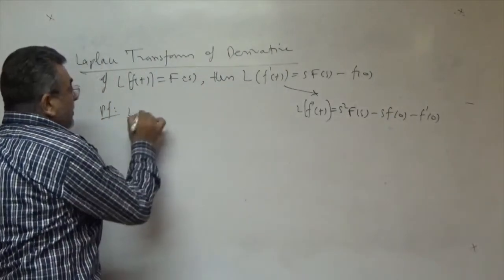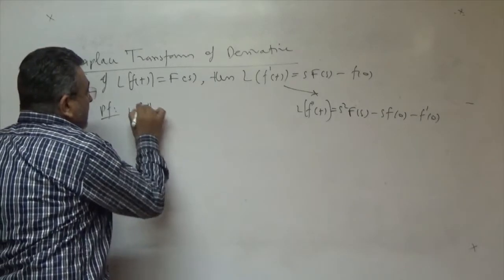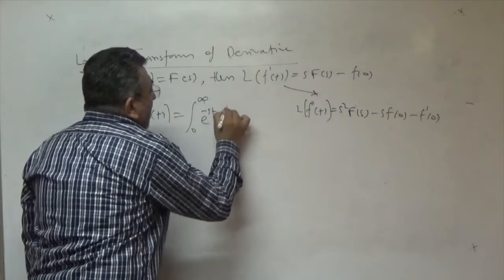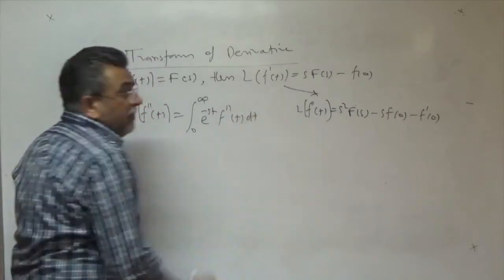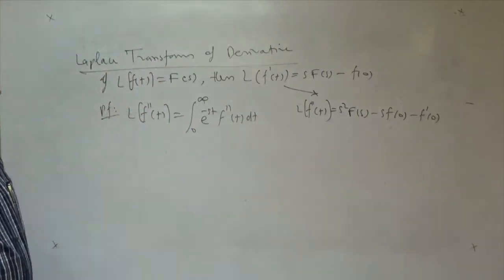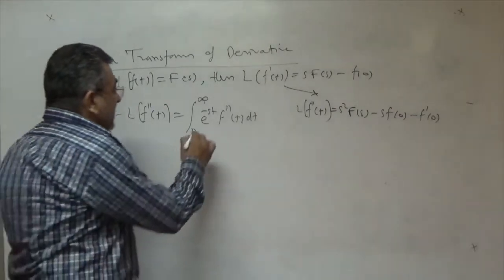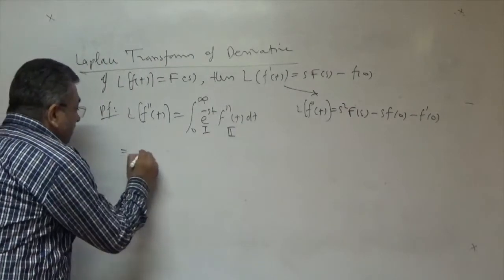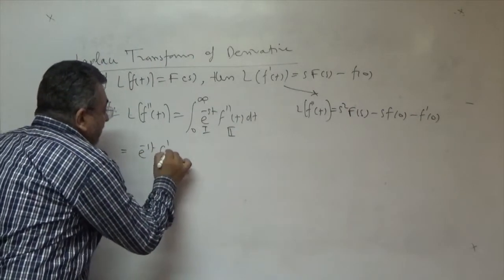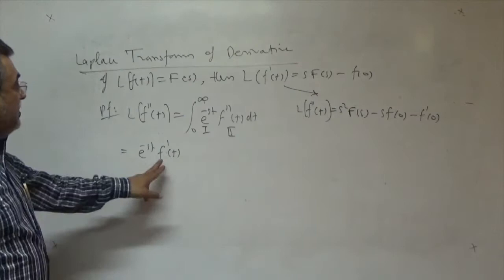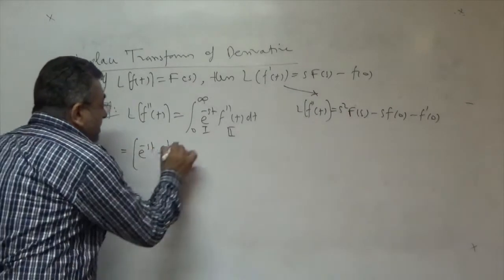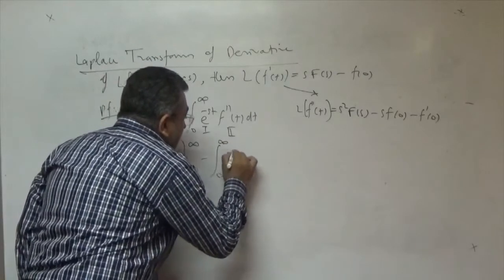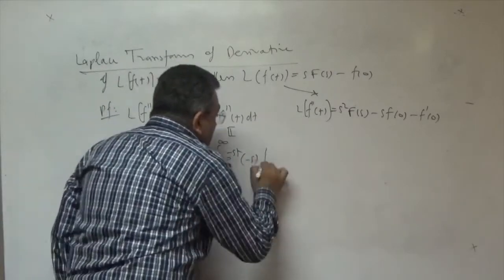Okay, by first principle the Laplace transform of f double dash t is integral 0 to infinity e to power minus st f double dash t dt. Again, by integration by parts, we take first function and second function. Then first function into integration of second function: the integral of f double dash t is f dash t, with limits, and under sign of integration, differentiation of first function, integration of second function.